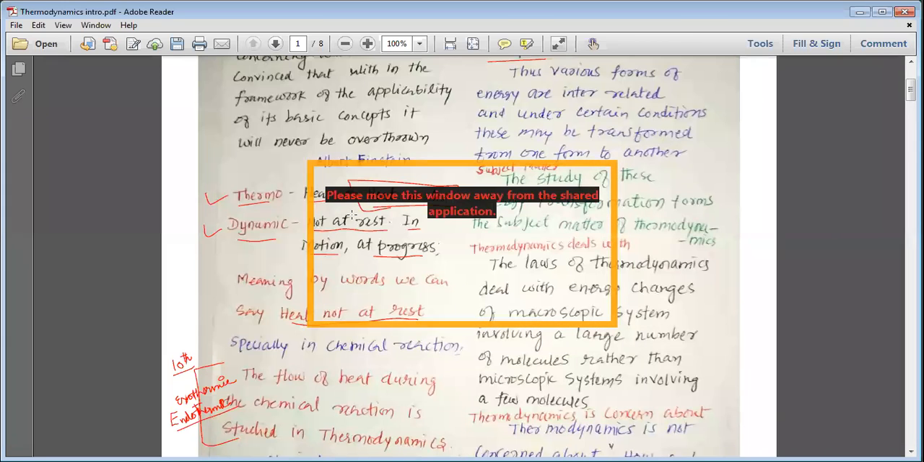The various forms of energy are interrelated. See, we have various forms of energies, and all these forms of energy are interrelated. That means you can convert chemical energy into mechanical energy.